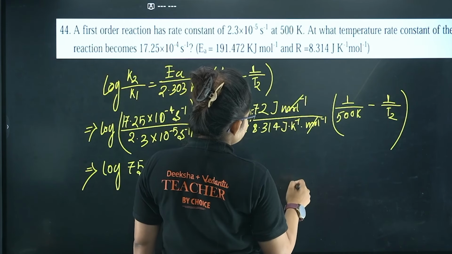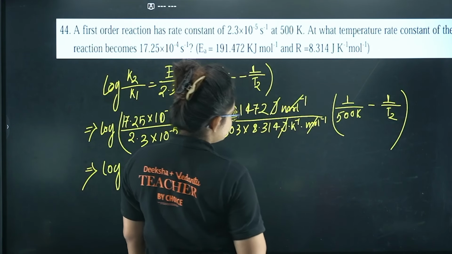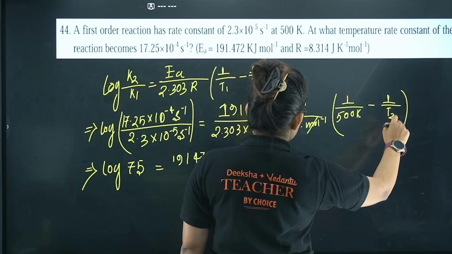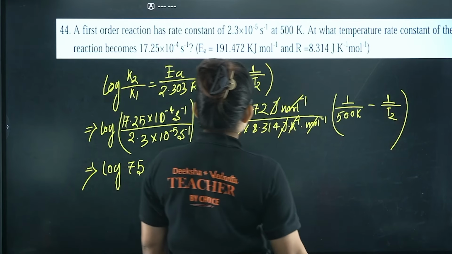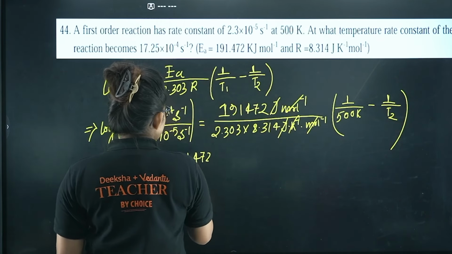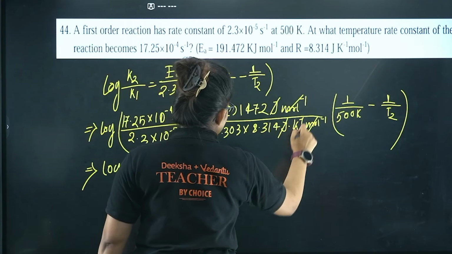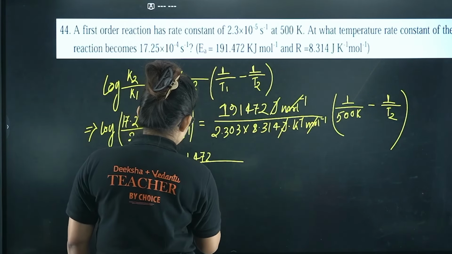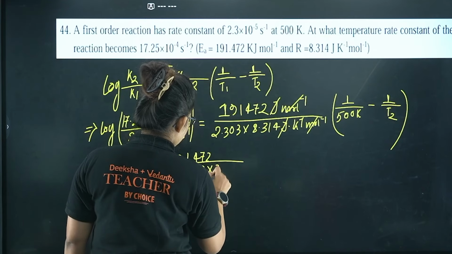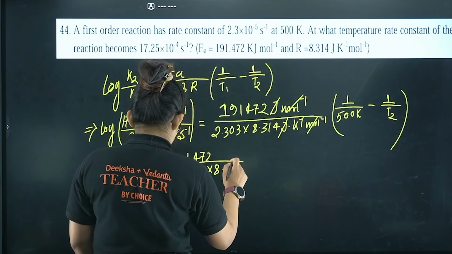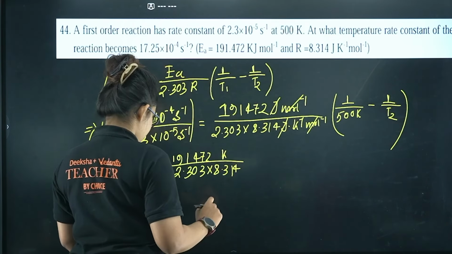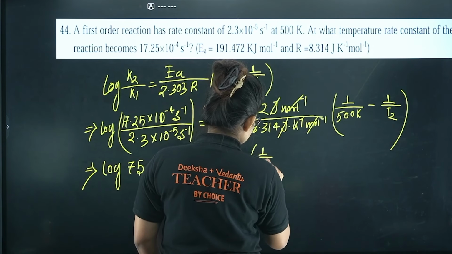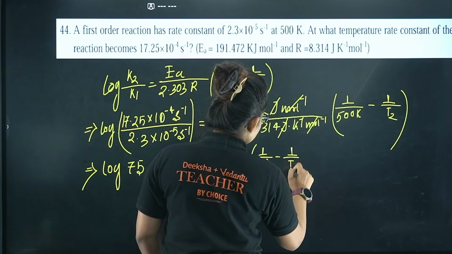Mole inverse will be cancelling out. Joule will be cancelled out. Here I am getting Kelvin inverse, so that will also get cancelled out, right? From here also Kelvin inverse will be cancelled out. So now I can proceed with this thing divided by 2.303 into 8.314 Kelvin. Here I am having 1 by 500 minus 1 by T2.